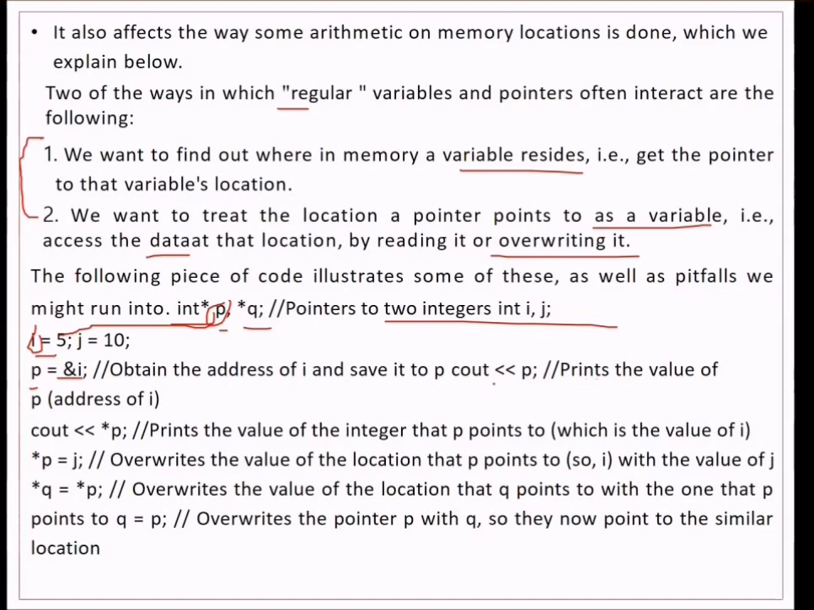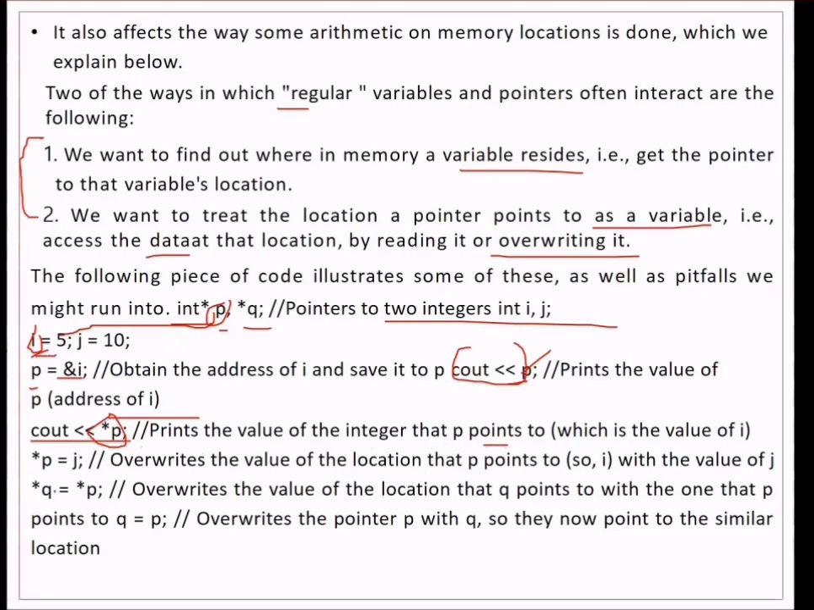In a similar fashion, if I want to print this p, see out p, this line prints out the value of p, that is the address of i. So p will be the address. If you print p, it will be the address corresponding to this i, where 5 is stored. And if I want to use this pointer to actually print the value which it is pointing to, then I can just do this, star p. This is called dereferencing.